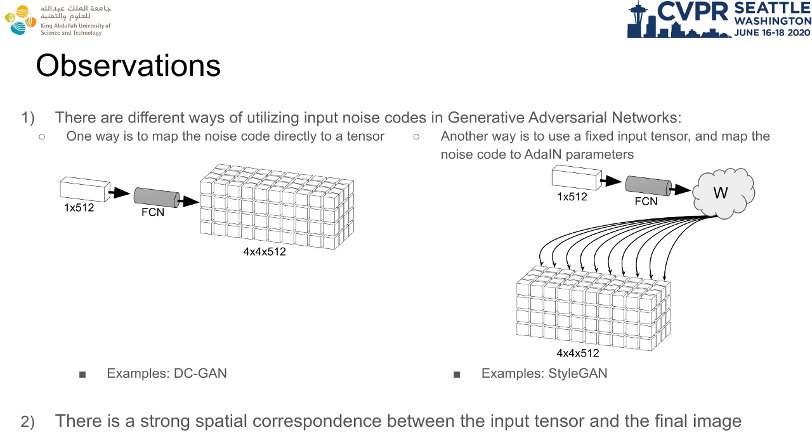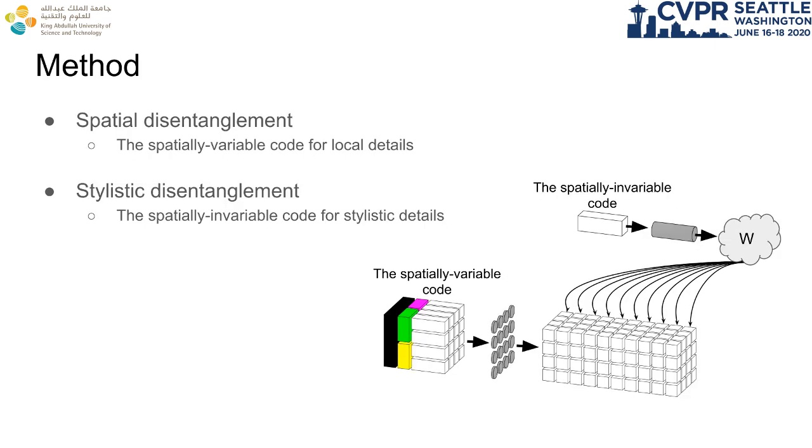The second observation is the strong spatial correspondence between the input tensor and the final image, such that changing the top right entry in the input tensor merely affects the top right region in the final image. Guided by these observations, we propose an architecture that achieves a high degree of disentanglement.